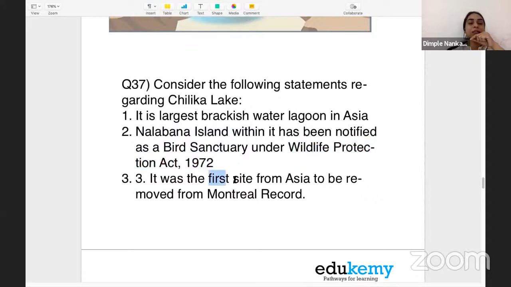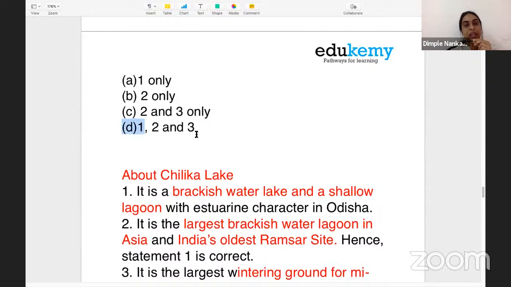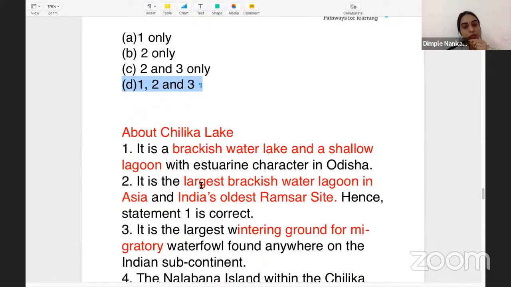Then the third statement: it was the first site from Asia to be removed from the Montreux Record. We know that it was removed from the Montreux Record, but whether it was the first site in Asia, that has to be seen. So all the statements here are correct. The answer is 1, 2, and 3, D. Let's see something about Chilika Lake. It is a brackish water lake. It is a lagoon, so it has to be brackish water. It is a shallow lagoon. It is the largest brackish water lagoon in Asia, and it is also India's oldest Ramsar site.